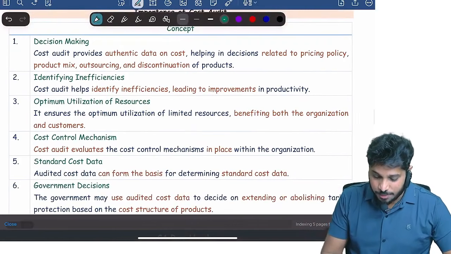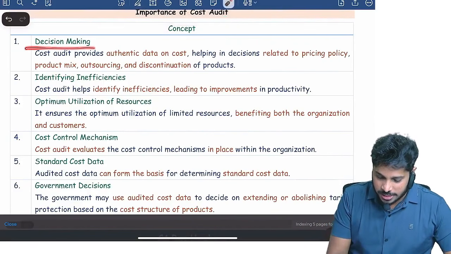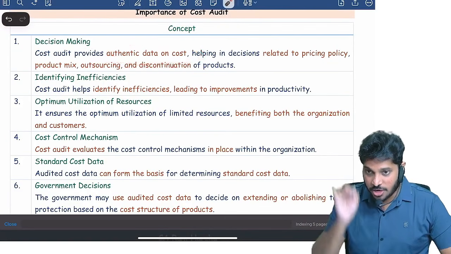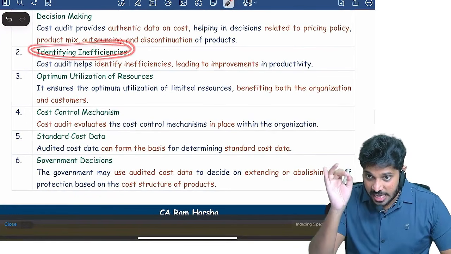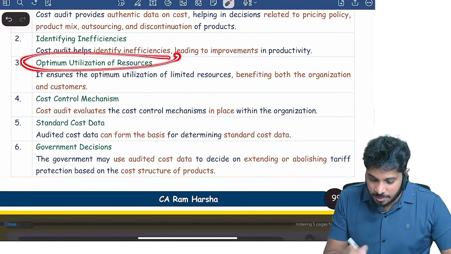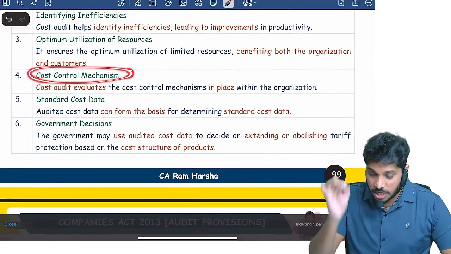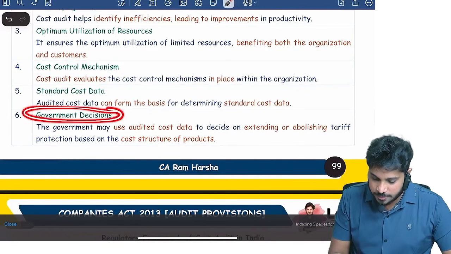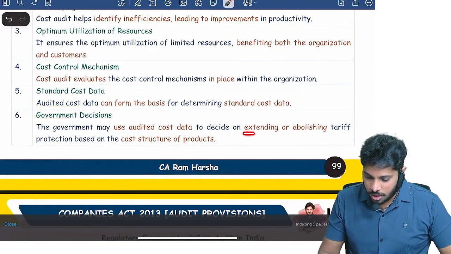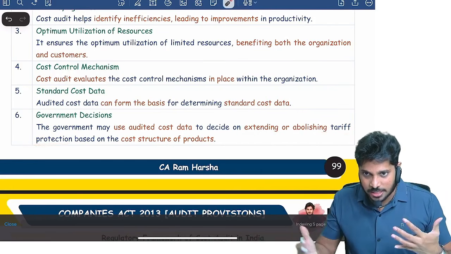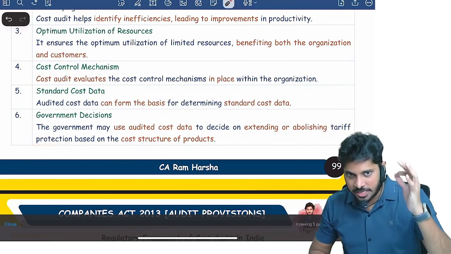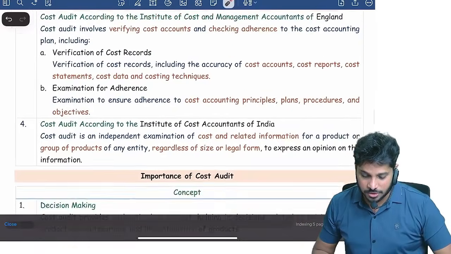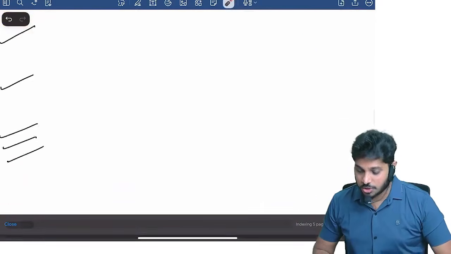Now, the importance of cost audit in decision making. It provides authentic data on cost. It will identify inefficiencies. It helps in optimum resource utilization and in cost control mechanisms. It also helps in government decisions, yes or no? While extending or abolishing tariffs, subsidy policies, and grants, it will help. That's it. These are the benefits of cost audit. Are you clear? With this, cost audit is done.